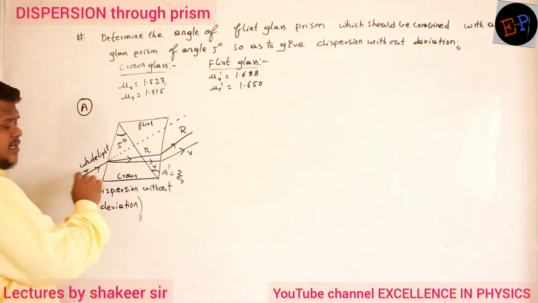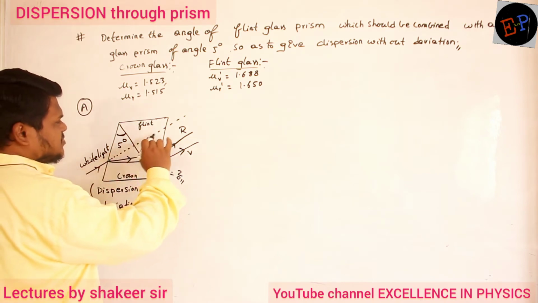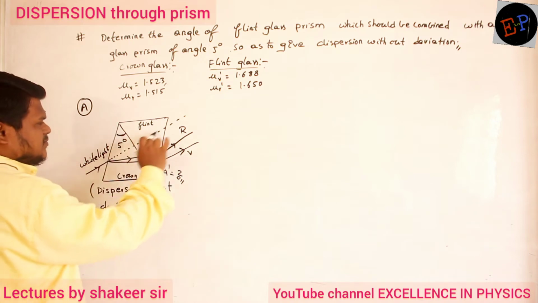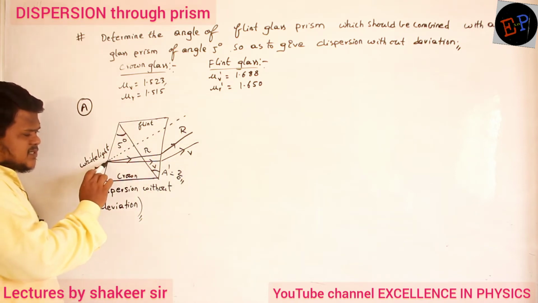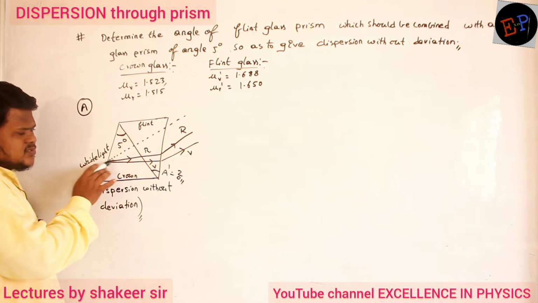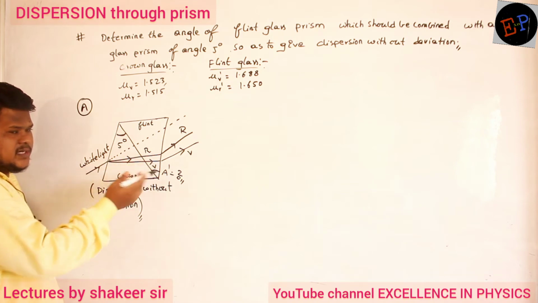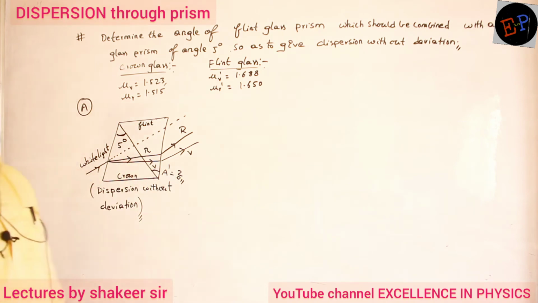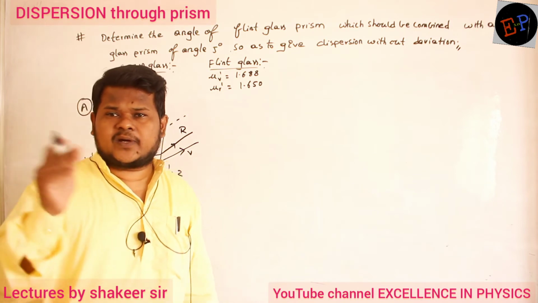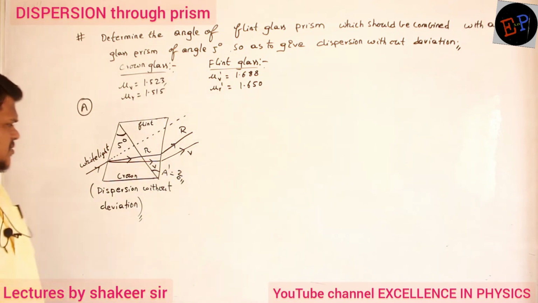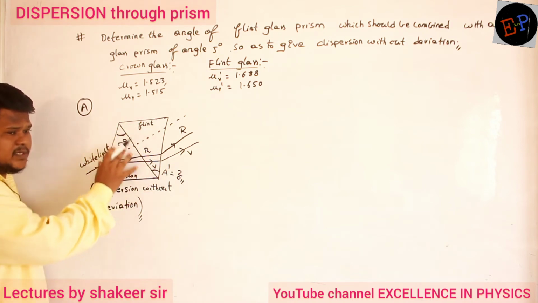This is the white light. If there is no prism, this white light should travel in this direction. This is the actual direction in which light should travel if prisms are absent. Now when light enters the first refracting surface, it bends towards the normal. Compared to red color, the bending in violet is greater, because the refractive index of the prism for violet light is maximum. So bending of violet will be maximum. This is the red one, this is the violet one, and this is the method in which we are combining these two prisms.